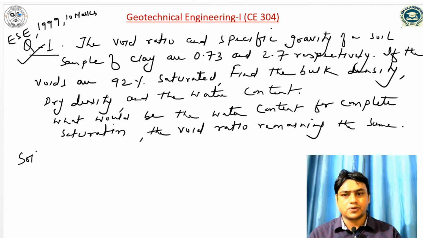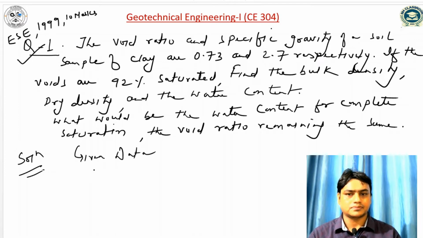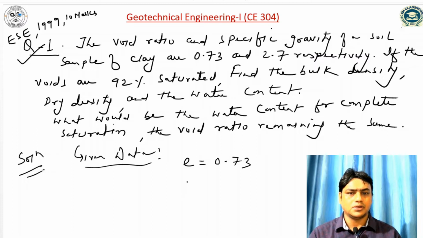Firstly I will write the given data. Void ratio is given, so e is equal to 0.73, specific gravity of solid is given as 2.7, and degree of saturation is given as 92%.